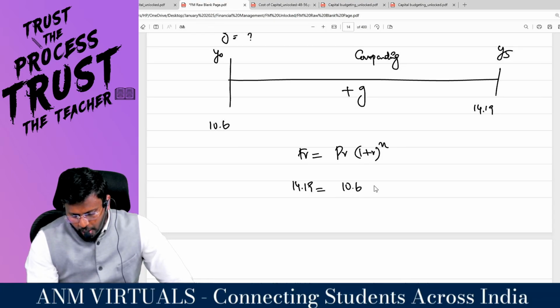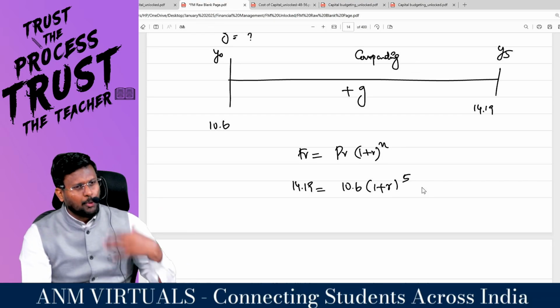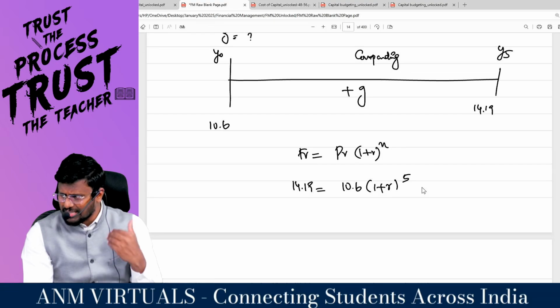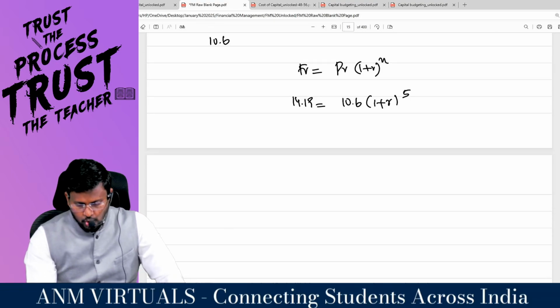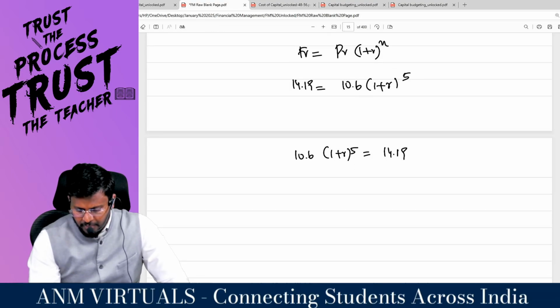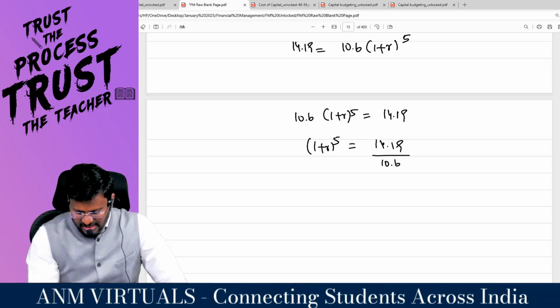That should be equal to 10.6 into (1 plus r) raised to 5 years, because 10.6 is growing at some rate and it has reached 14.19. So basically 10.6 into (1 plus r) raised to 5 is equal to 14.19. I want (1 plus r) raised to 5 is equal to 14.19 divided by 10.6.